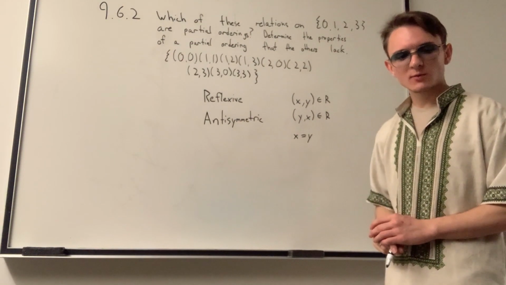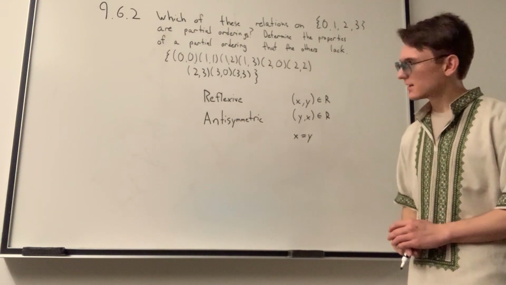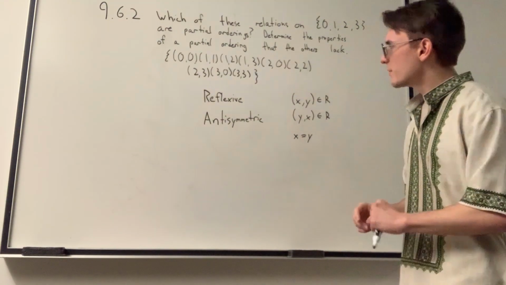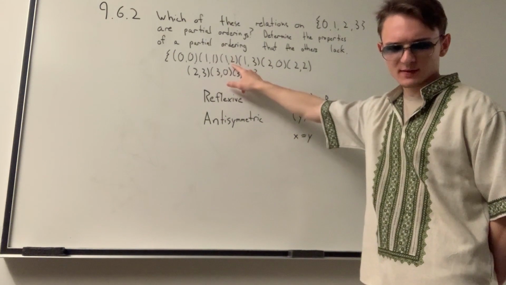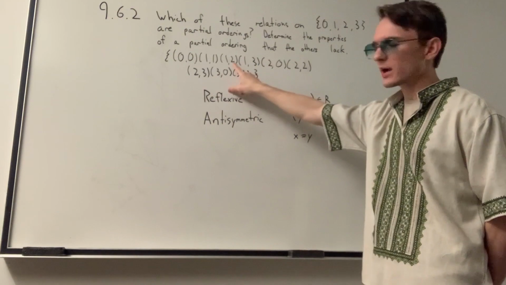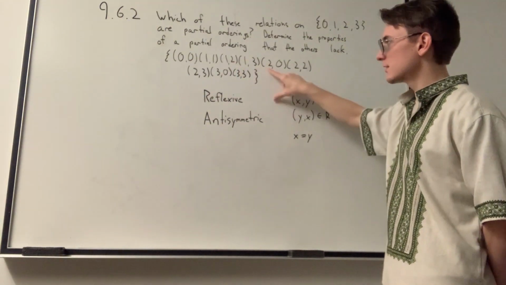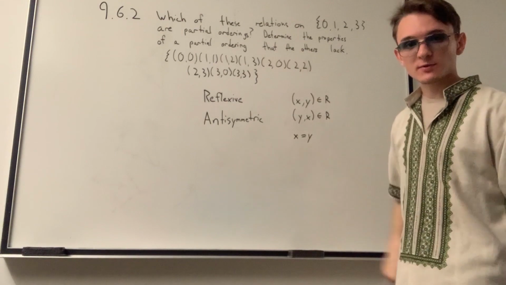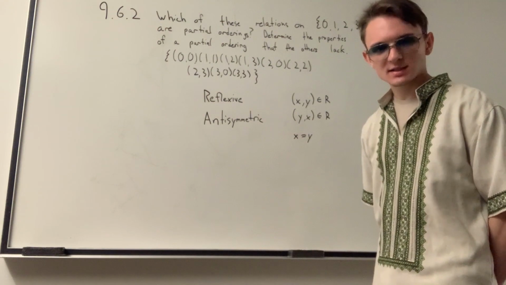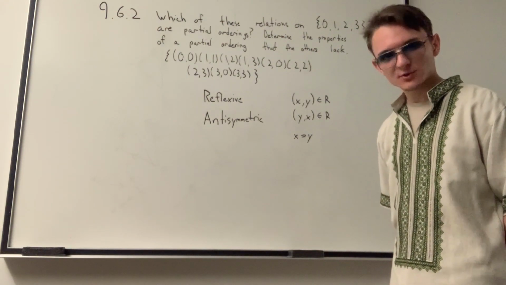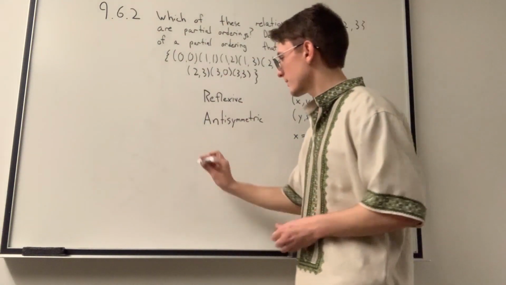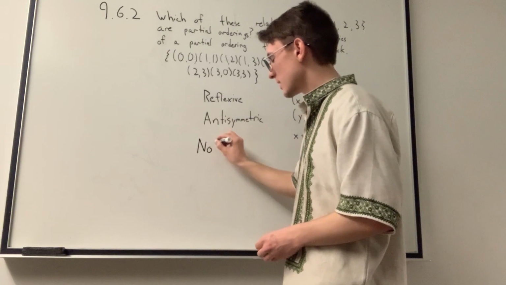Finally, we have to determine whether this relation is transitive. Well, let's think about it. We have the pairing (1,2), and we have the pairing (2,0), right? The right value of this pairing matches the left value of this pairing here. So that means that the pairing (1,0) must exist somewhere in our relation if it is transitive. However, we cannot see that. So by counterexample, we say that it is not transitive.